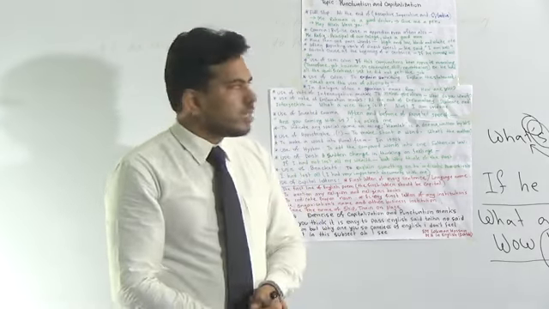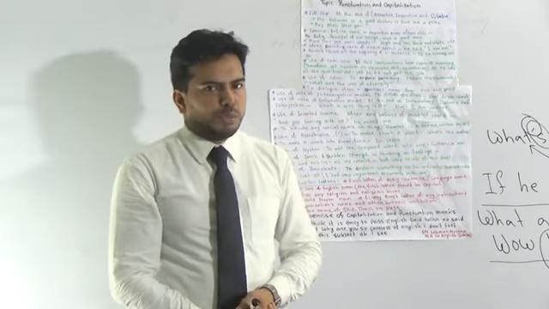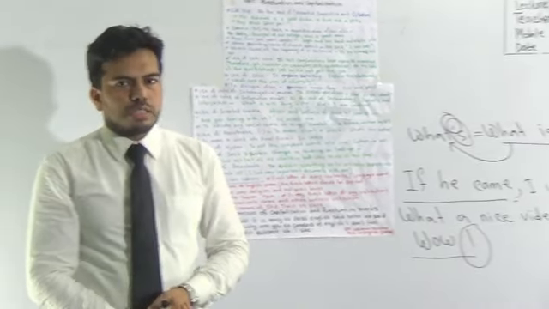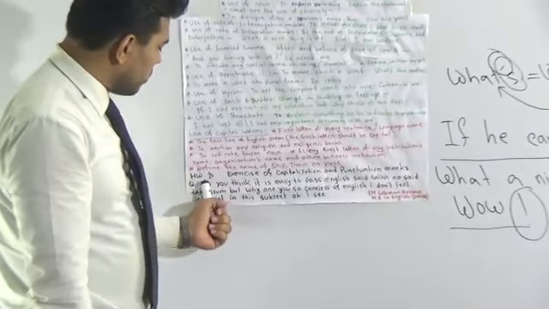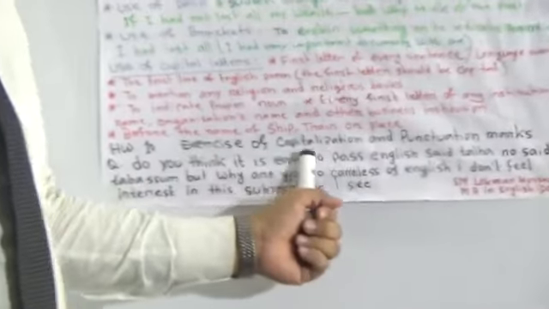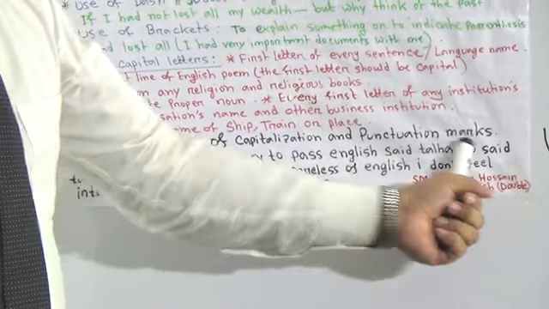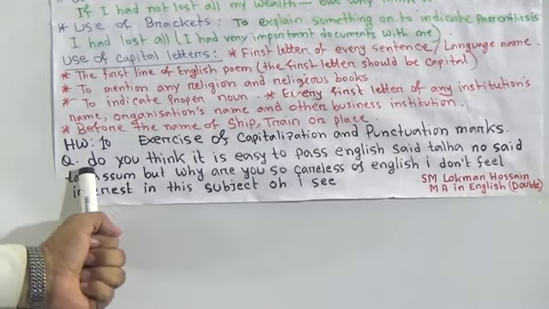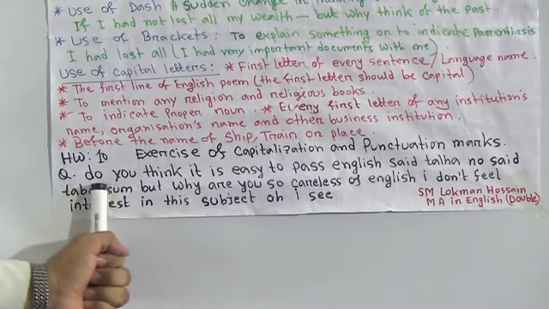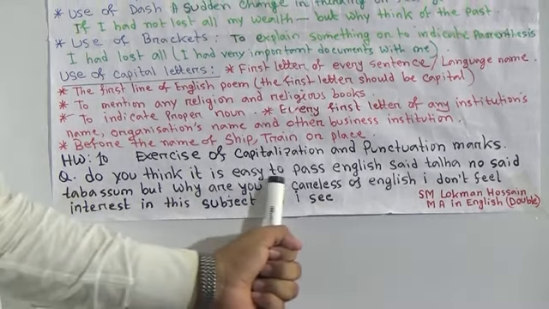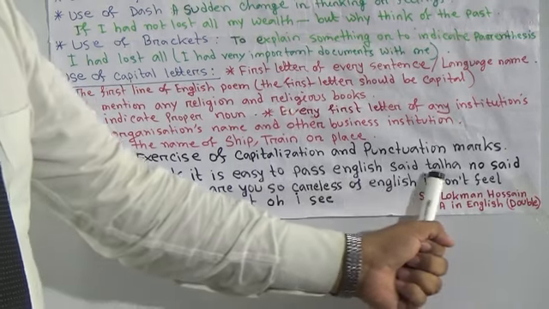So, my beloved students, this is all about our today's class. We have reached the end of our today's class. Now, take your HW. This is my HW number 10, exercise of capitalization and punctuation marks. Here, the question started from here. Look at the board. Do you think it's easy to pass English, said Talha?